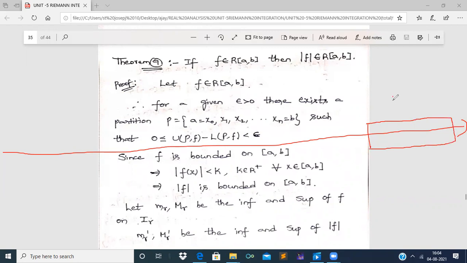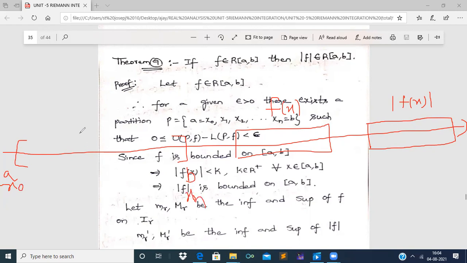Let this box represent the function values of mod f of x, let these box values represent the function values of f of x, right? And let this be the representation of closed interval a comma b as partition points. As we know, we treat x naught as a and we treat xn as b, and in between we take the r-th segment